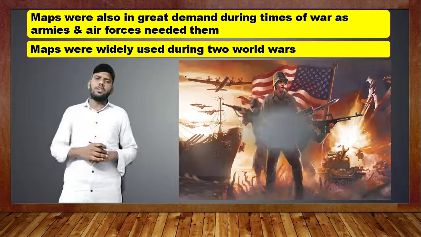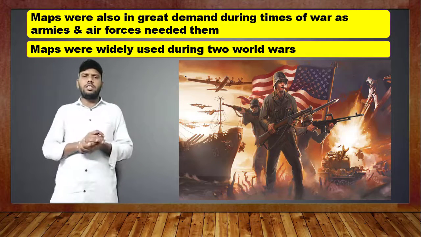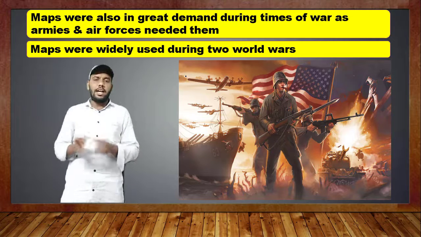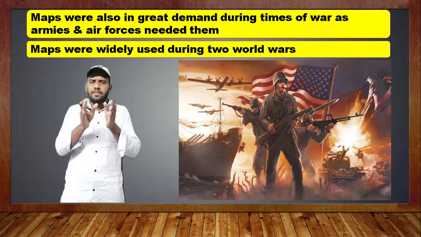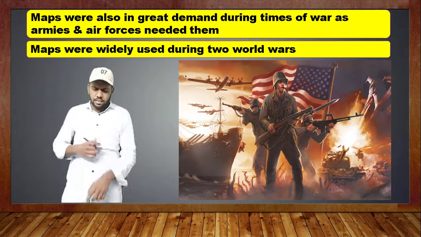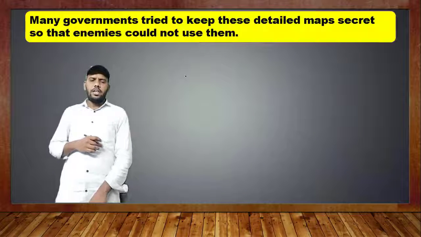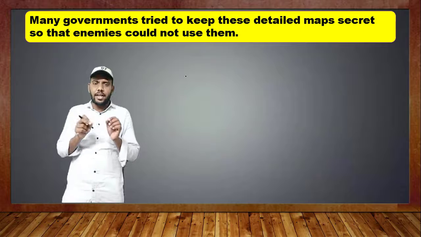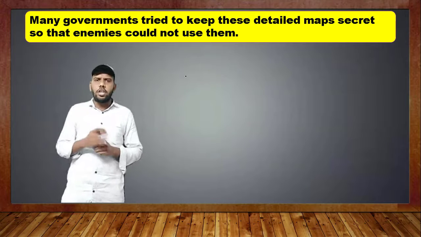During the World Wars also, maps were widely used to defeat enemies, and they kept these maps secret without other people knowing. Got it, children? Okay, so you can understand many governments tried to keep detailed maps secret so that enemies could not use them.